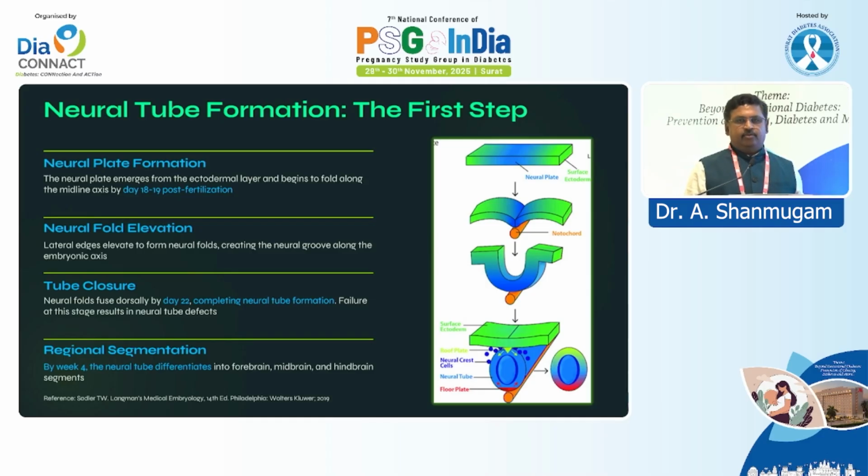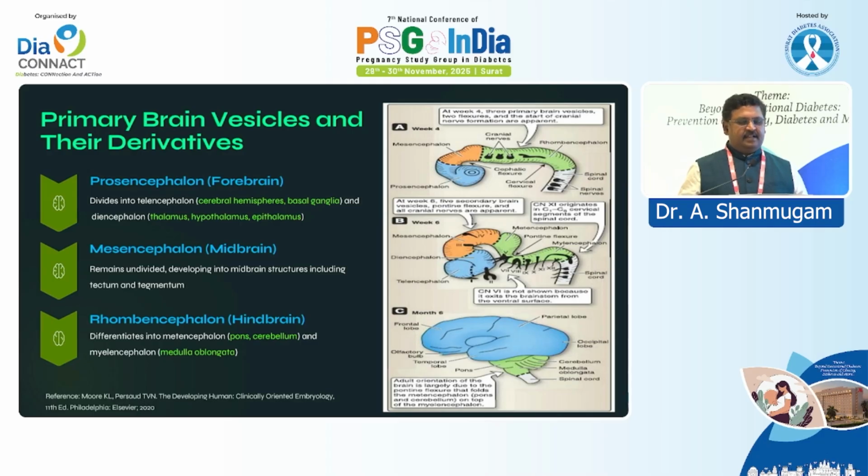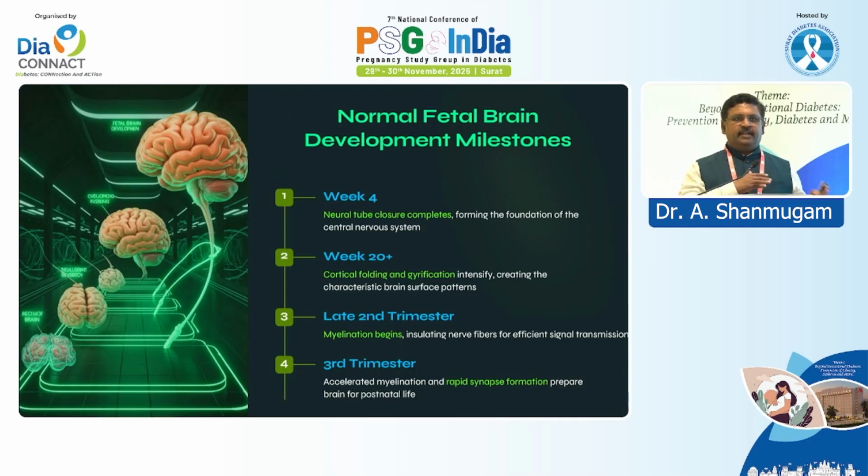After 4 weeks, once the neural tube is formed, it is able to form the primary brain vesicles: the forebrain, which is responsible for the formation of the cerebral hemispheres, basal ganglia, and thalamus; the mesencephalon, which is responsible for the midbrain; and the hindbrain, which is responsible for the pons, cerebellum, and medulla oblongata. All these things happen within a period of 8 weeks. By the end of the 20th week, the whole brain is ready for further maturation or development. By the 4th week, the neural tube has completely developed.